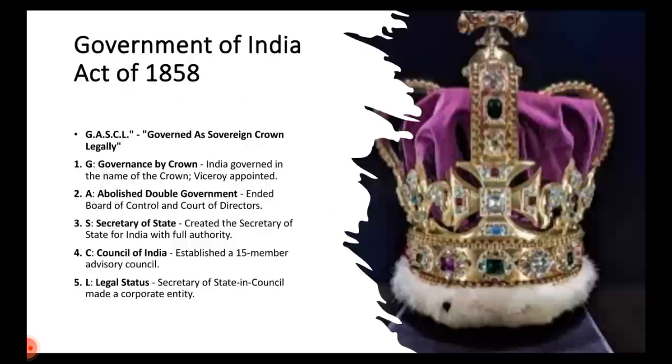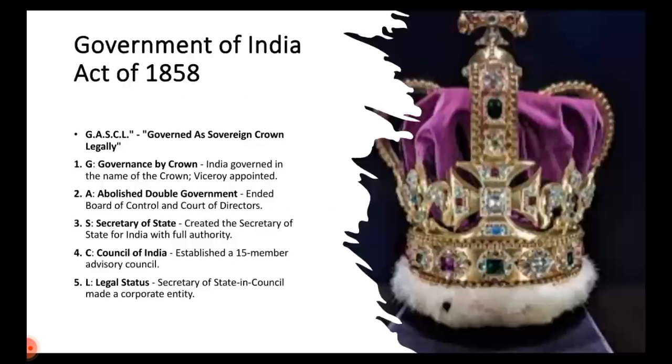Then comes Crown Rule. Till here it was company rule. After that, 1858, post Sipahi Mutiny in 1857, we'll start with the Government of India Act of 1858. We'll remember it like: governed as a sovereign Crown legally. We can entirely remember the statement itself, because hereafter it is governed as a sovereign Crown legally. You can remember the Crown. So G is governance by Crown. A, abolished double government. Where was it introduced? D is dual government, introduced in Pitt's India Act, right? So that has been abolished.